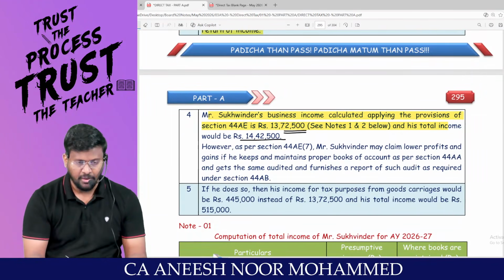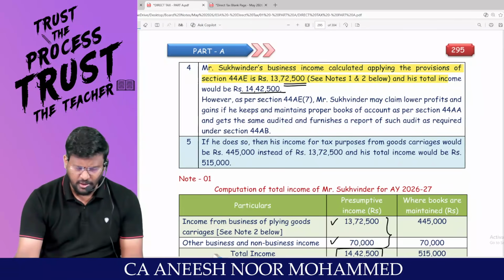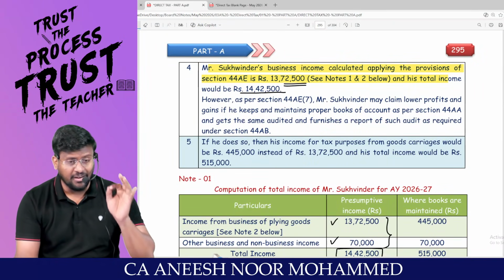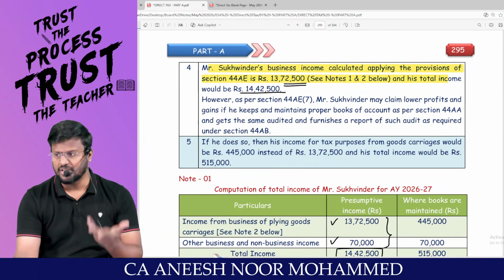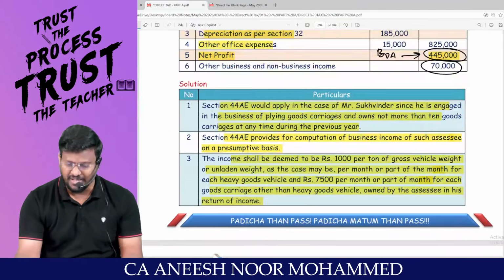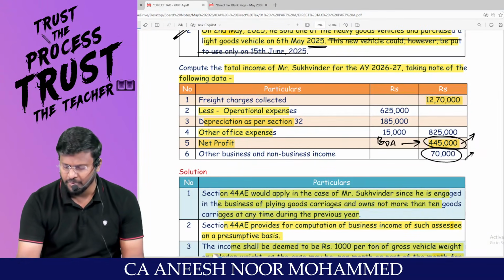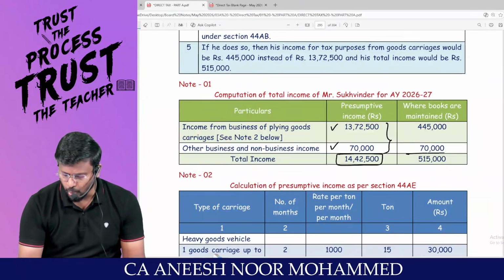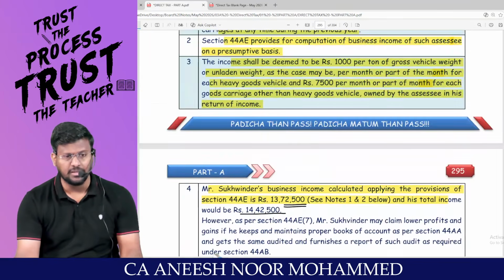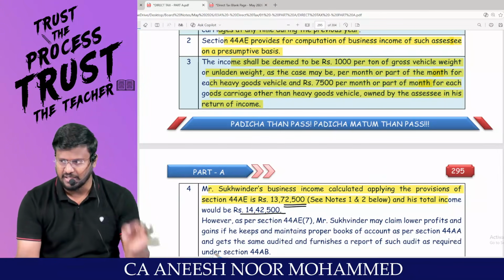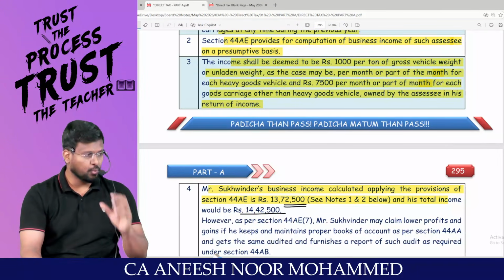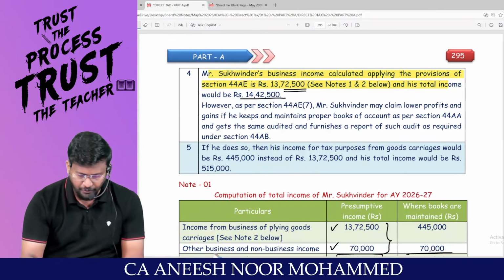Am I right? But my dear lovable students, if you are properly maintaining books of accounts, this much income really the assessee is not earning. The assessee is earning only 4,45,000 plus 70,000, only 5,15,000 rupees is the total income earned by the assessee. That is the real income. If you love to declare the real income, follow this.